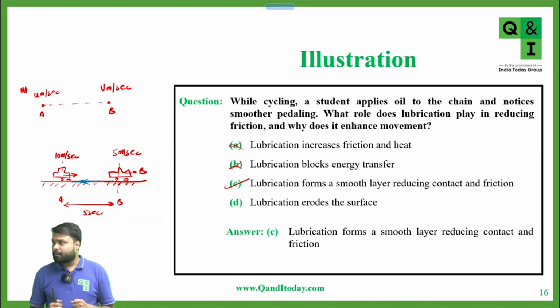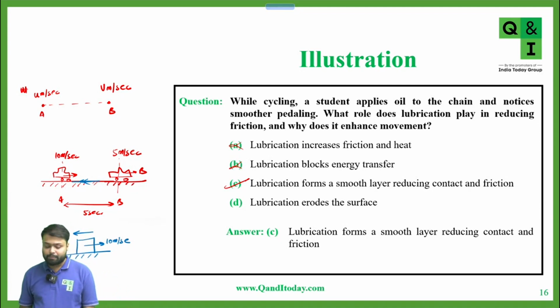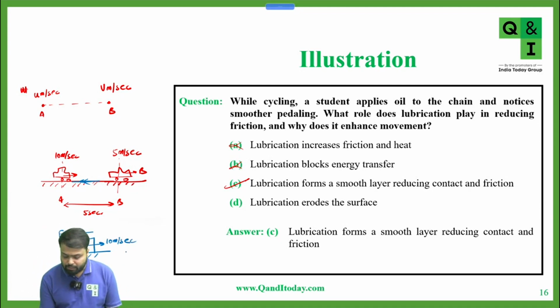Now tell me one thing. Suppose a body is going towards the right with a speed of 10 meters per second, and I apply a force towards the left. What will happen? The speed of the body will decrease. Yes or no? Yes, sir. Okay, very good.